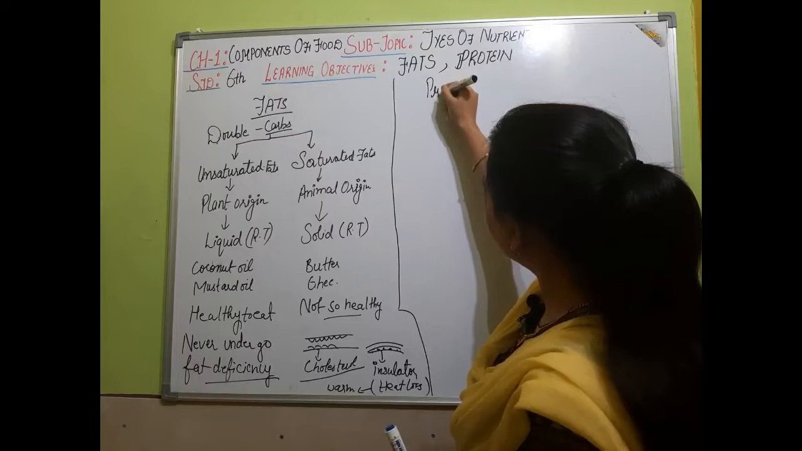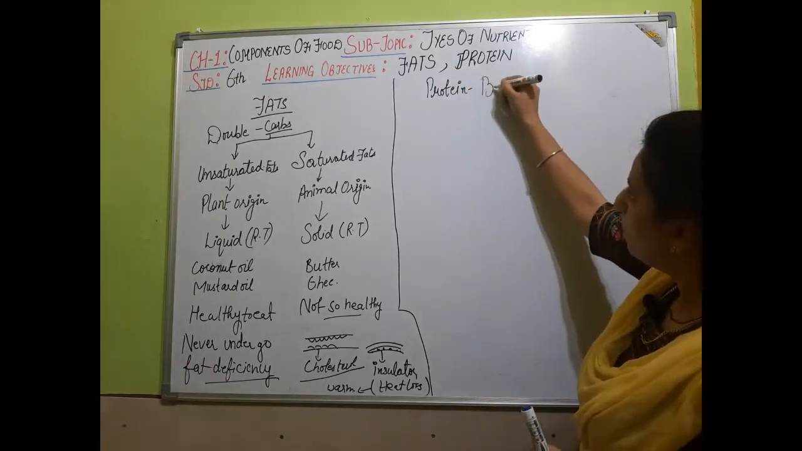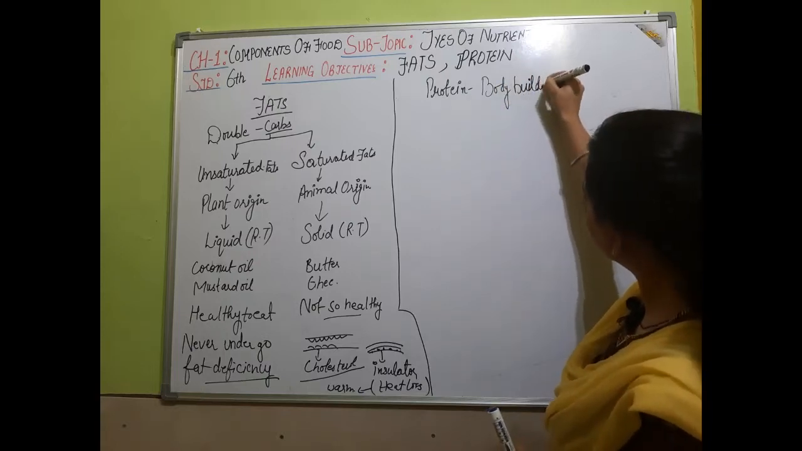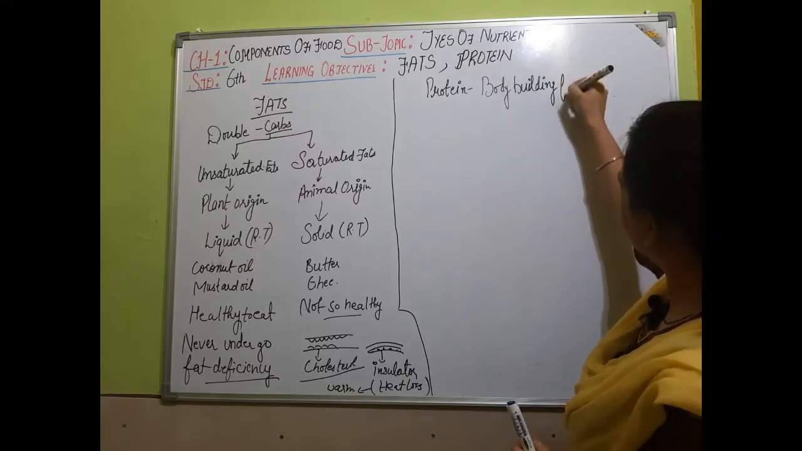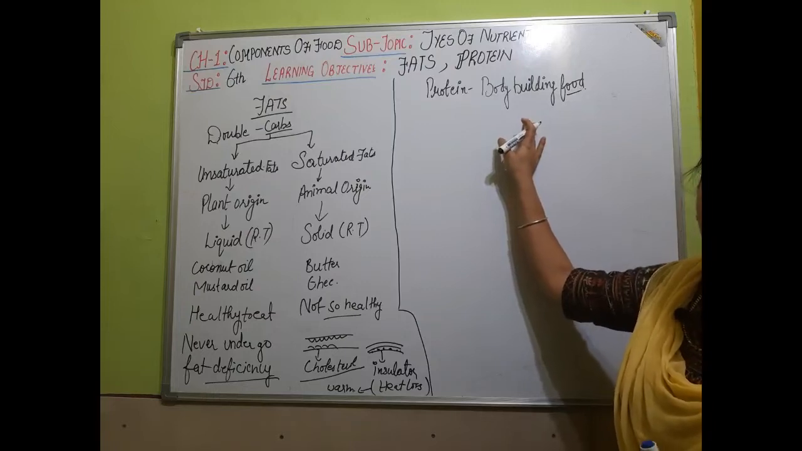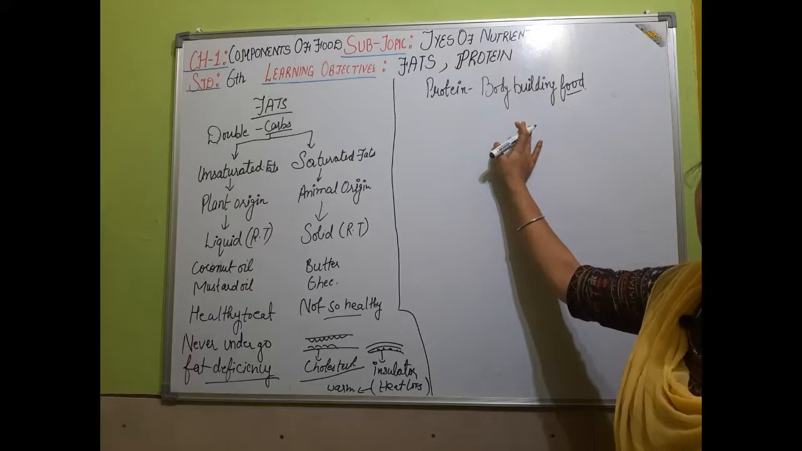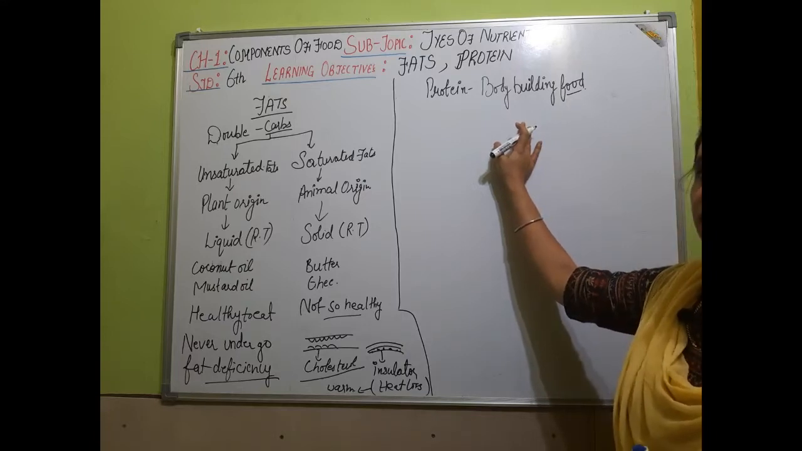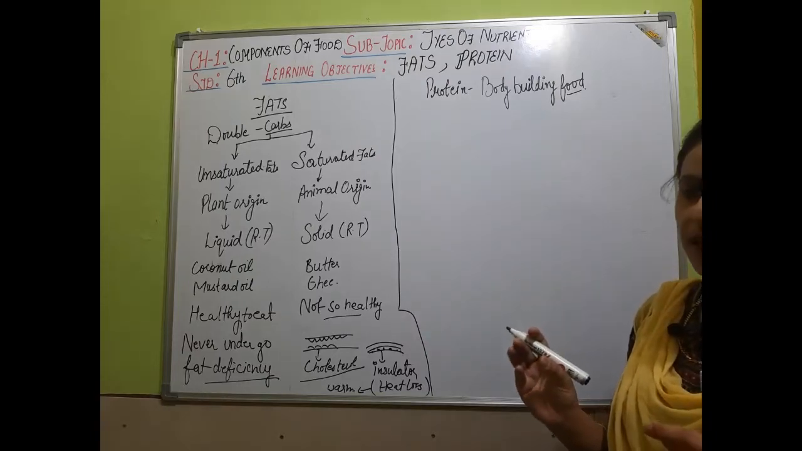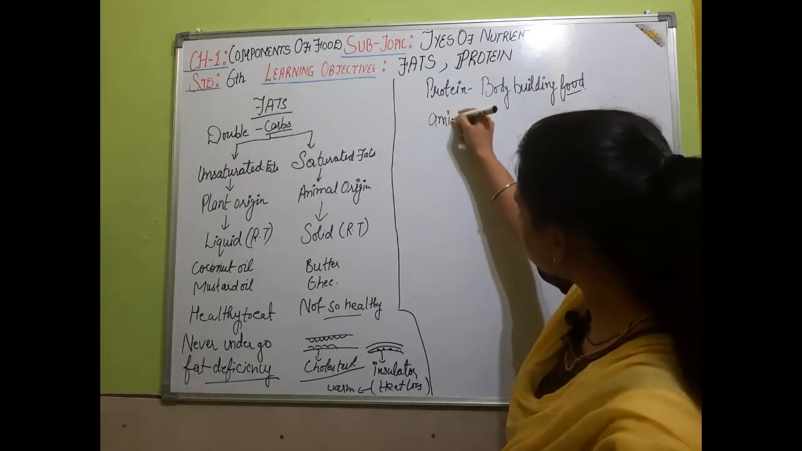Proteins, we know, are called body building food. They are very important for the normal functioning of the body, because proteins are formed by the combination of small units, and they are called amino acids.